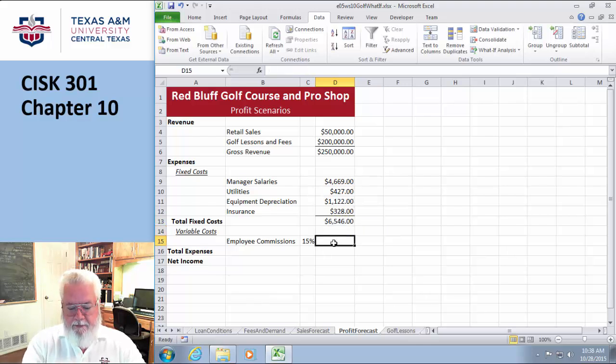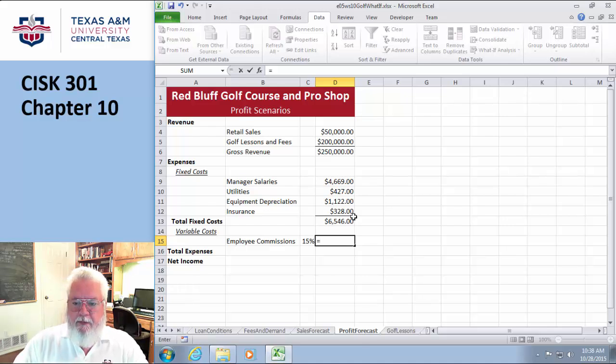My commission is my only variable cost. And the commission would only be on the golf lessons, not on retail. What the heck? Let's do both. Who cares, right? So that would be this times that.